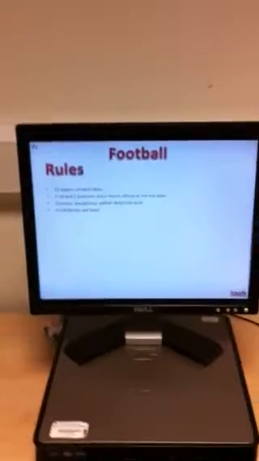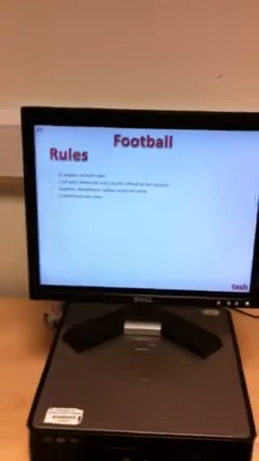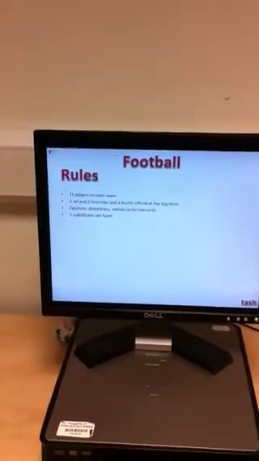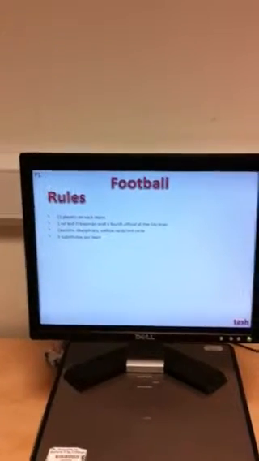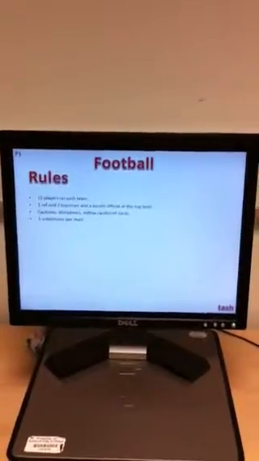Rules of football. 11 players on each team, 1 referee, 2 linesmen and a 4th official at the top level. Cautions. Disciplinary: yellow cards and red cards. 5 subs per team.